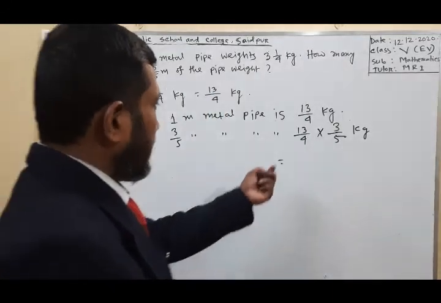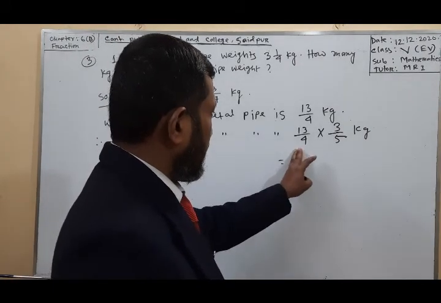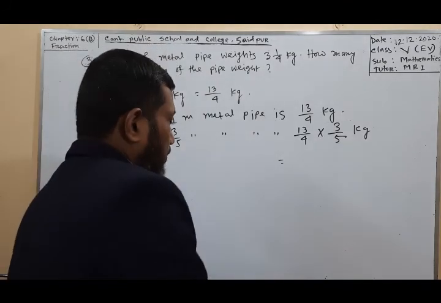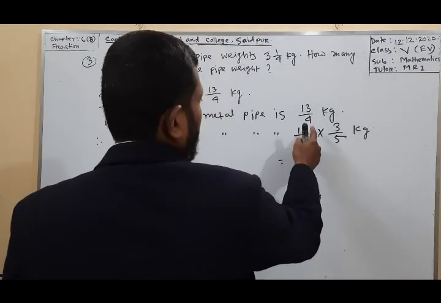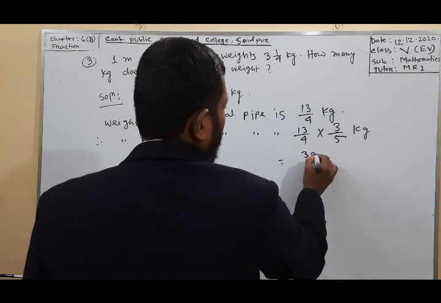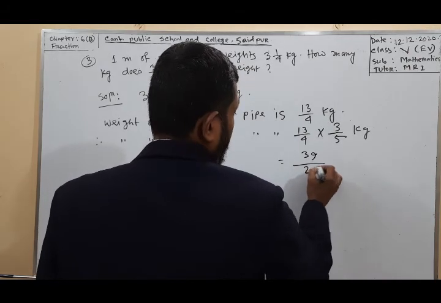Here we see 13 is not divisible by any number in the denominator, 3 also. So we multiply numerators 13 and 3, this will be 39, and denominators 4 and 5, this will be 20.